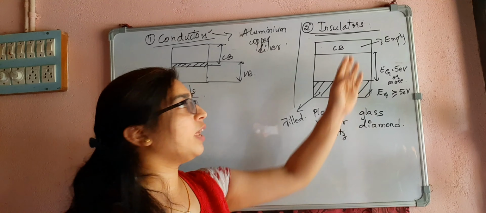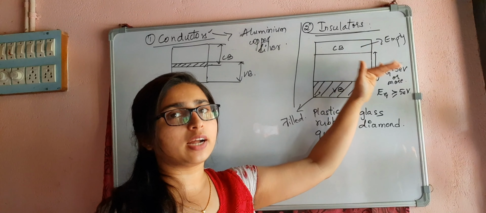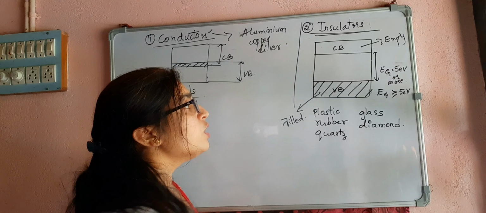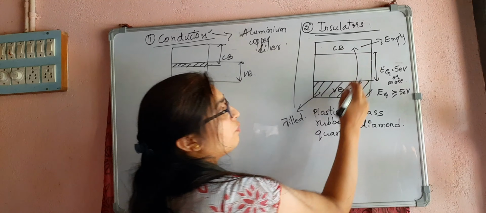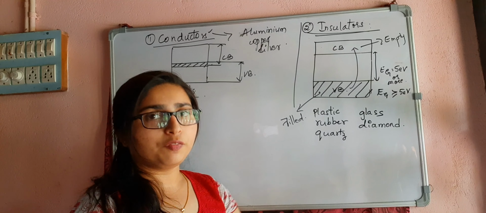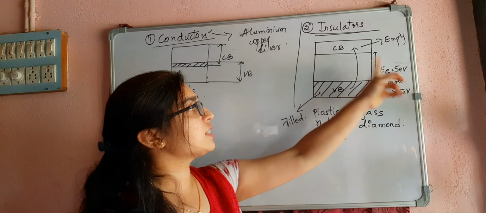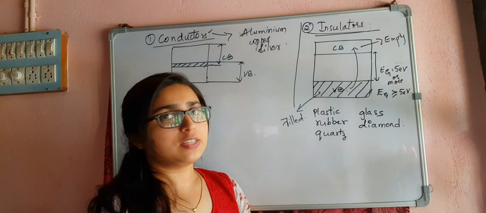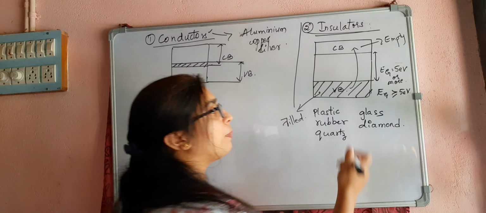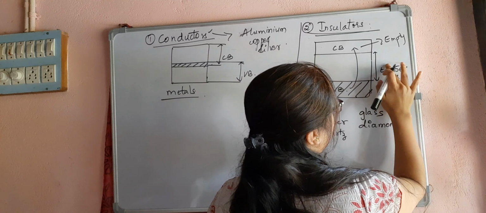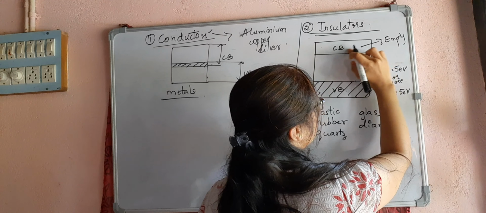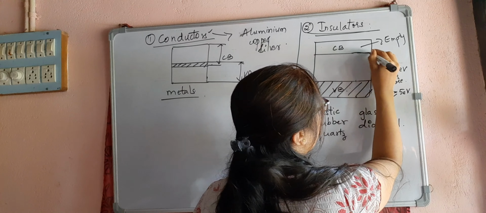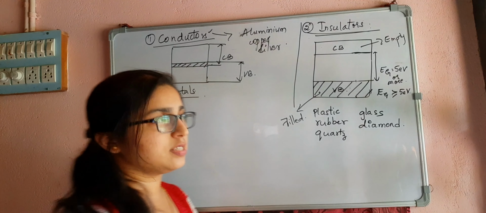There are no free electrons available, so they do not conduct any electricity. To move an electron from the valence band to the conduction band, we have to apply energy greater than 5 electron volt, which is practically not possible. So practically we cannot have any free electrons. That is why these are bad conductors of electricity.